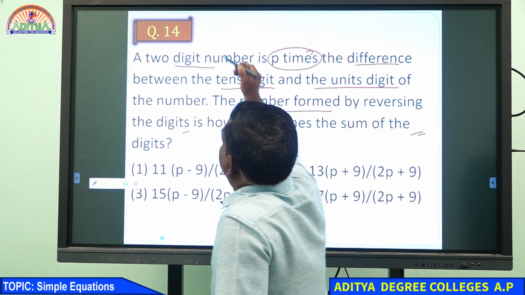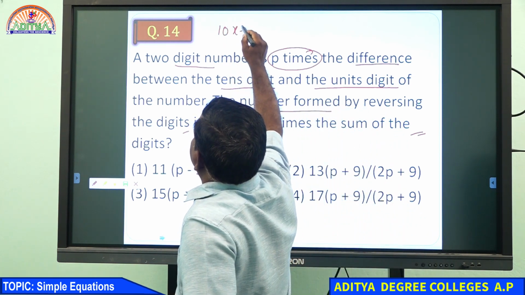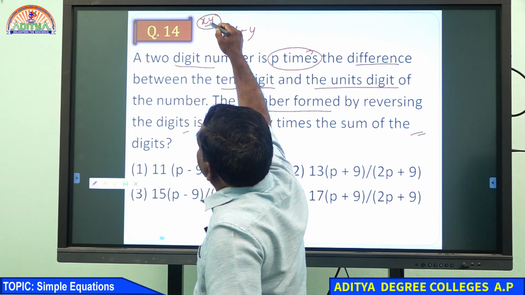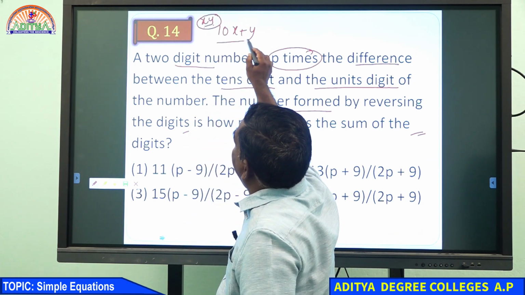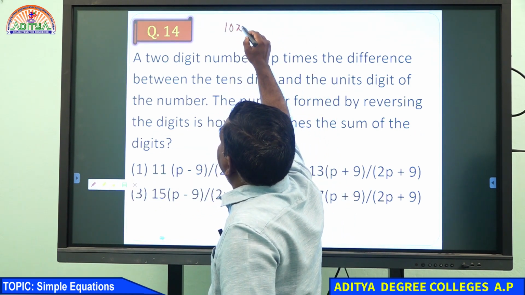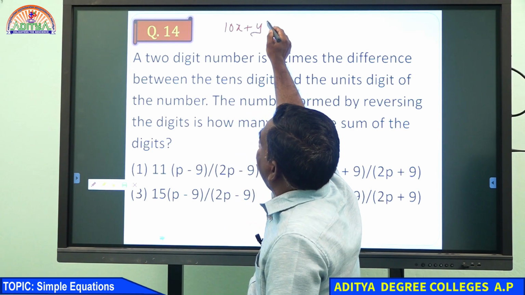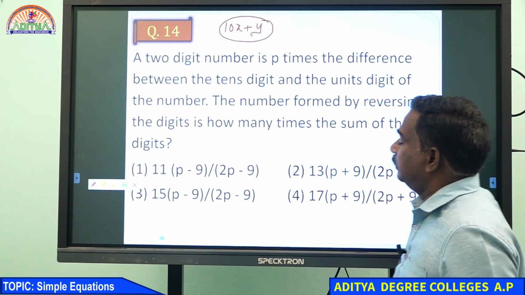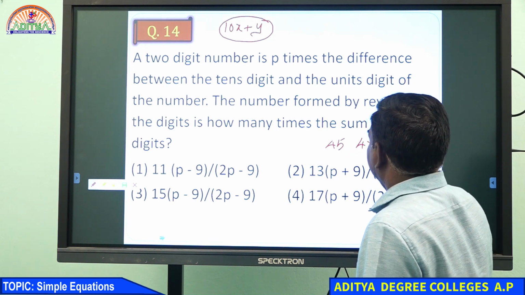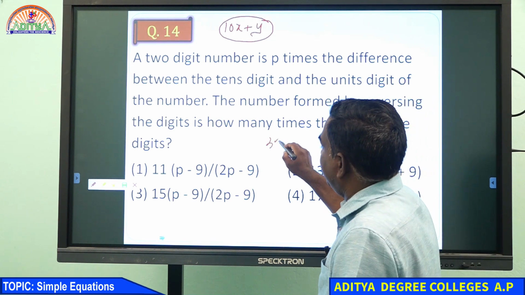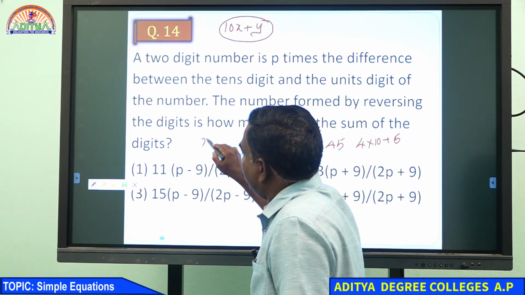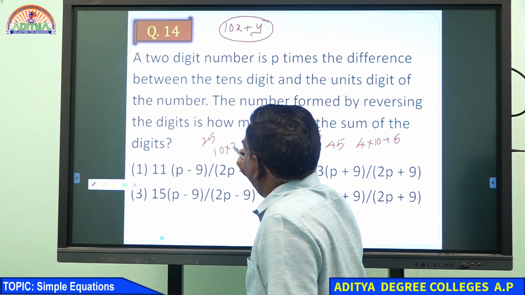Generally, a 2-digit number you take as 10x plus y. If xy is the 2-digit number, this is the units place, this is the tens place, so 10x plus y. For example, 45 is 4 into 10 plus 5. 35 is 3 into 10 plus 5. 25 is 2 into 10 plus 5.